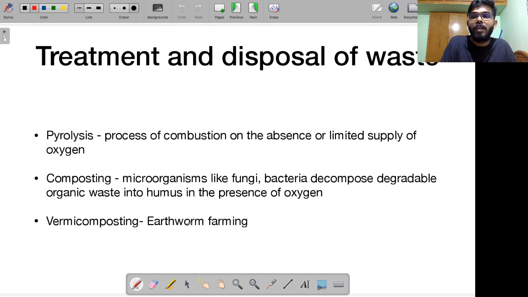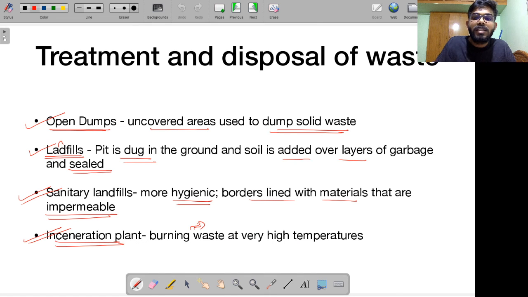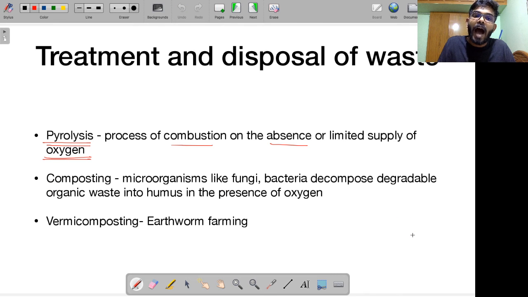Then another way of treatment and disposal of waste is pyrolysis. This is a process of combustion in the absence or limited supply of oxygen. What's the difference between pyrolysis and incineration? In incineration, I am not restricting the supply of oxygen, but in pyrolysis I am either using a reduced amount of oxygen, or I am doing this burning in the absence of oxygen. This is pyrolysis. The advantage is that certain gases are not produced when you don't use oxygen. So you have control over the byproducts of pyrolysis.